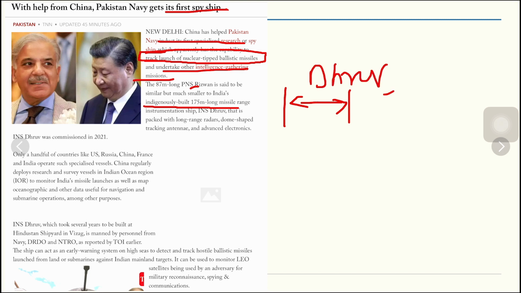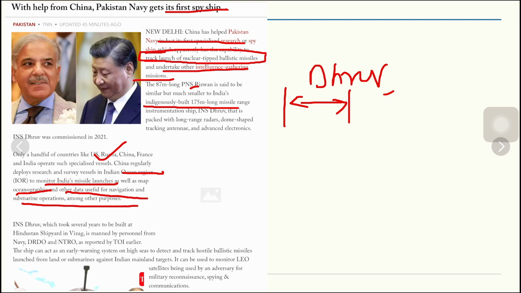Number one, they can always track launches of nuclear-tipped ballistic missiles, and they can undertake other intelligence-based missions. Only a handful of countries like the US, Russia, China, France and India operate such specialized vessels. China providing this technology to Pakistan can cause trouble in the Indian Ocean region, to monitor India's missile launches as well as map oceanographic and other useful data for navigation and submarine operations, among others.